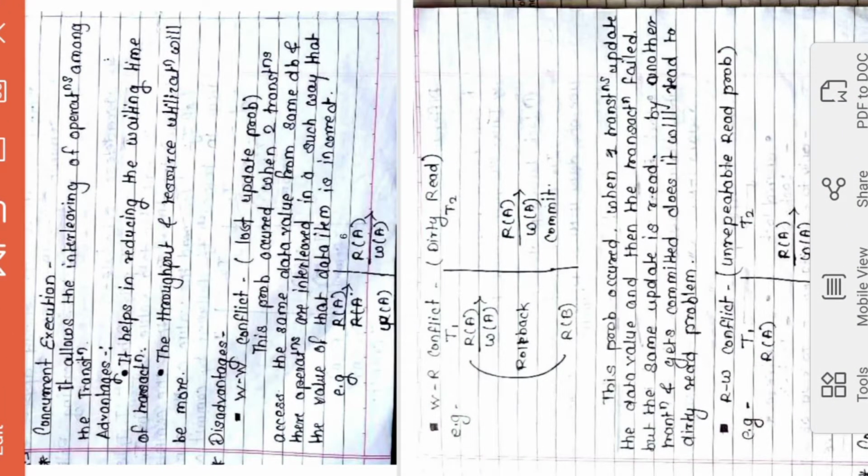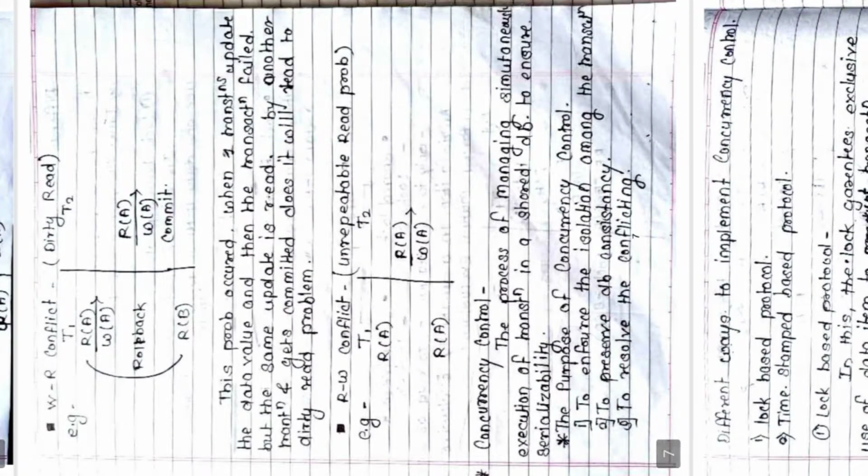There are certain disadvantages like WW conflict, meaning write conflict. It is also called lost update. Then WR conflict, also called dirty read, and the read-write conflict, also called unpredictable read problem. So this we have already started in the previous lecture.